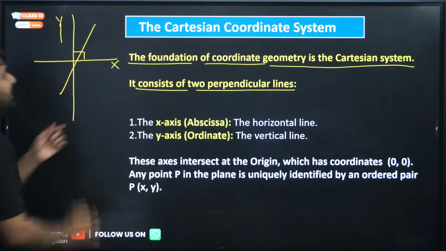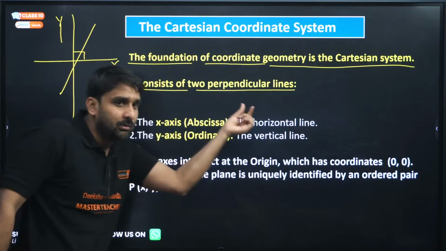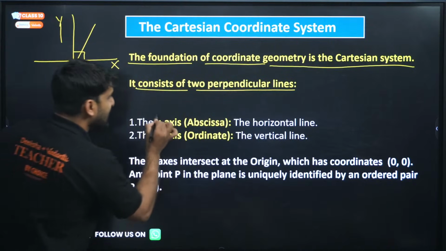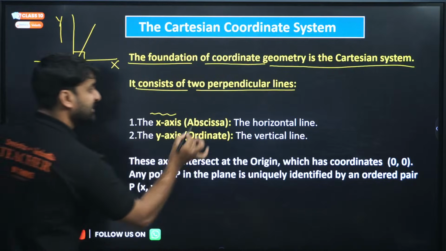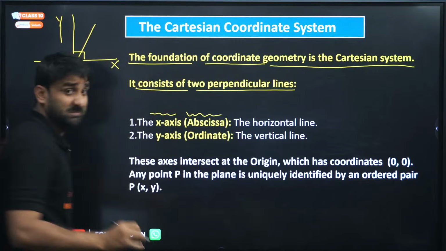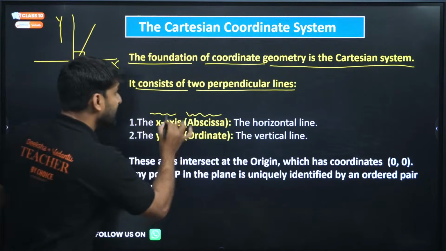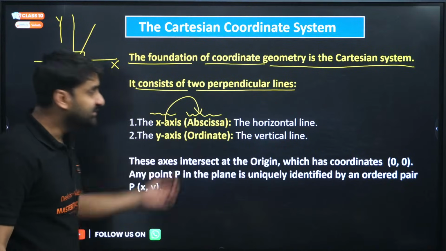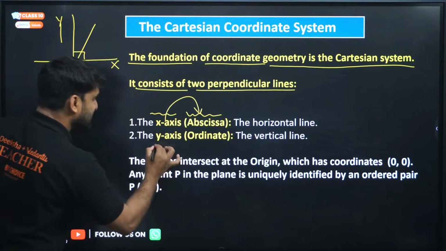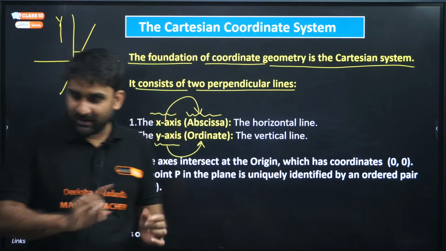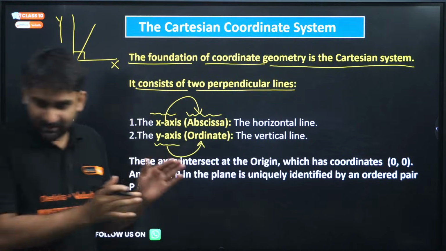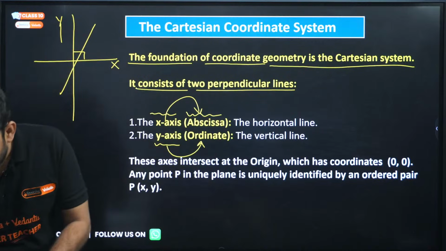So two perpendicular lines: one is the x-axis, and in the Cartesian system the x-axis is also called the abscissa. Please keep it in mind. This is the horizontal line, and the y-axis is called the ordinate. So the other names of the x-axis and y-axis are abscissa and ordinate.